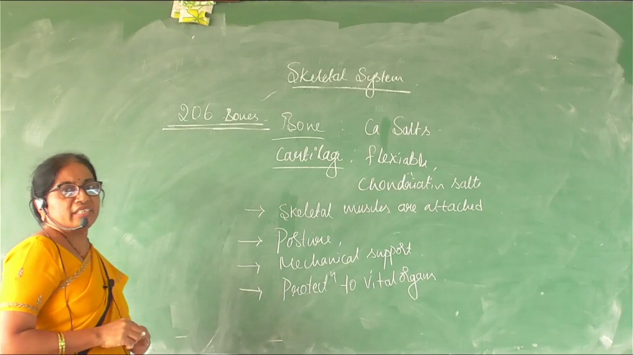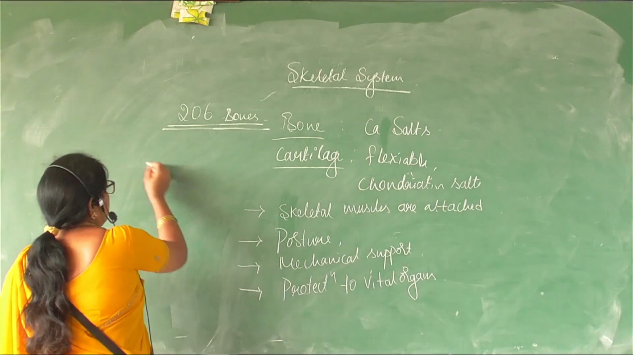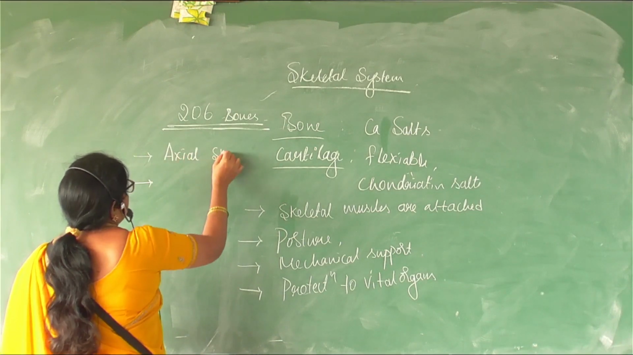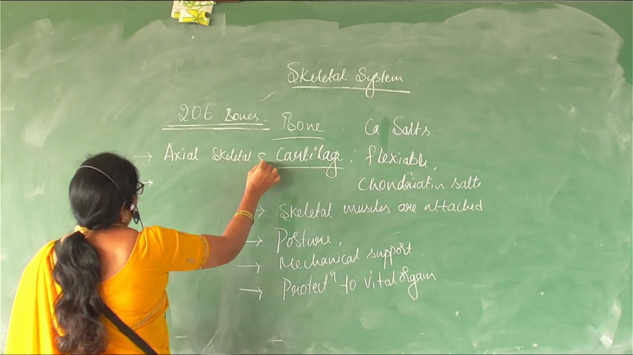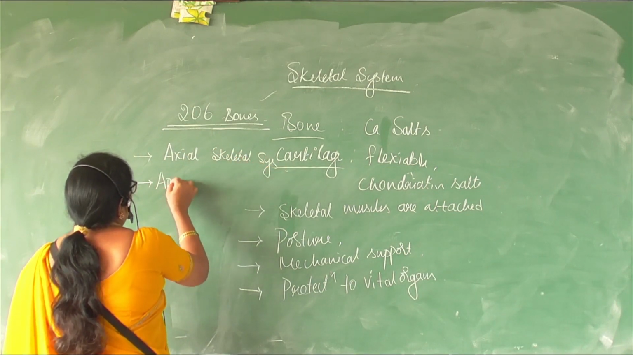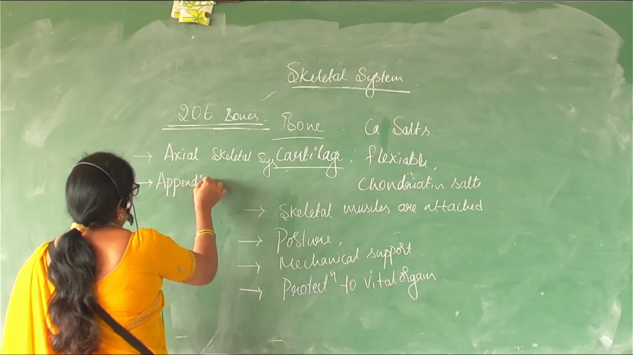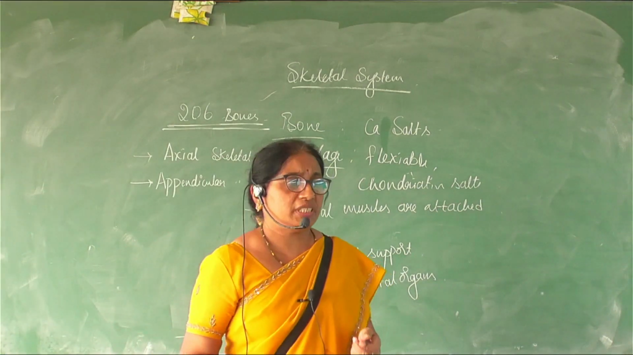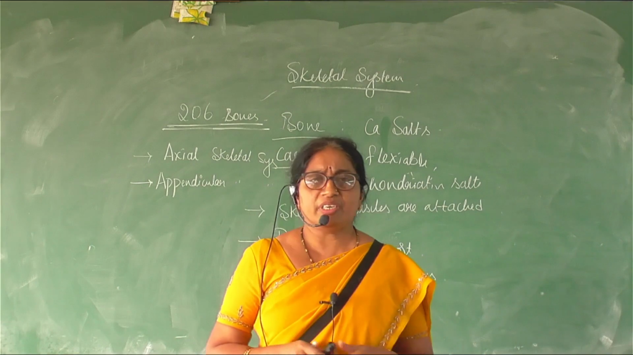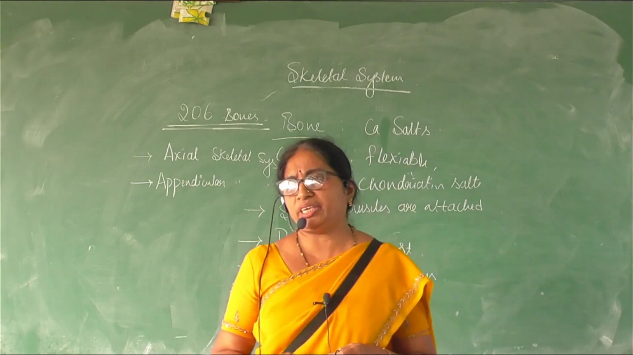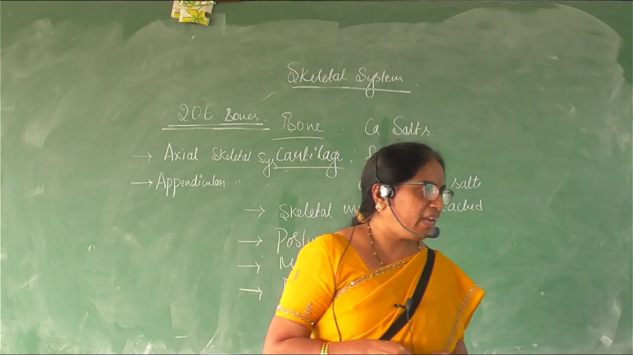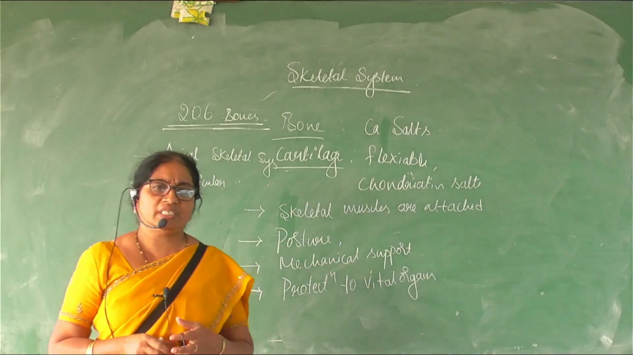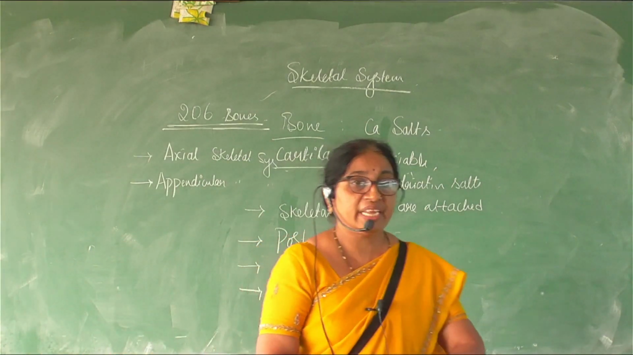206 bones. And the skeletal system has been broadly divided into two divisions. One is called the axial skeletal system, and the other is the appendicular skeletal system. The axial system comprises the main axis of the body. Main axis means from head to abdomen or the trunk, the whole portion. We call it the axial skeleton.